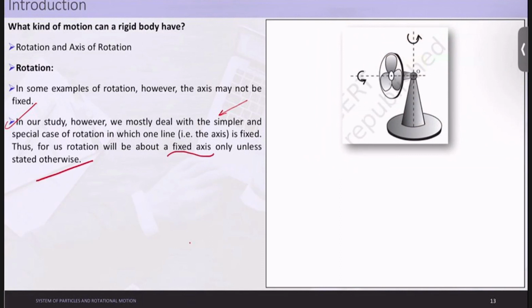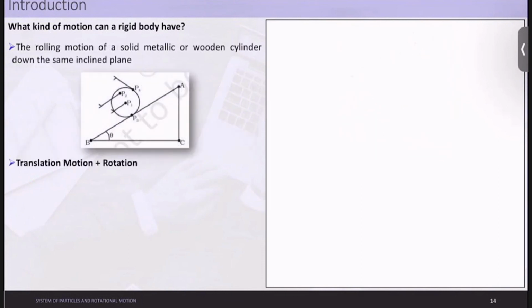Stated otherwise, basically only the applications or just the information is being put. It is not always the case that you will get your axis of rotation as a fixed value. It also can be a cone. It also can be a point. So those examples are also being put up here. Now let us go back and understand this concept again.